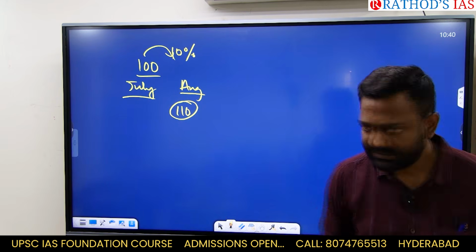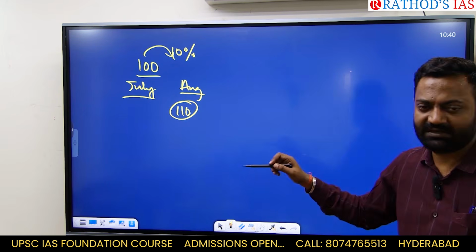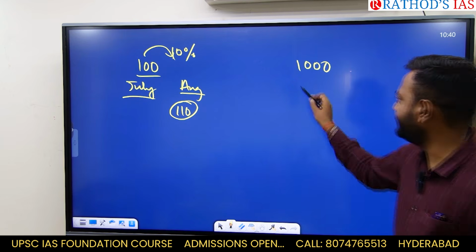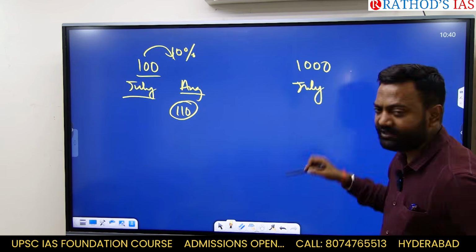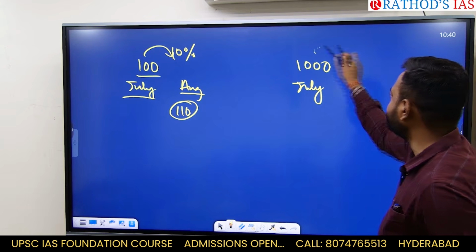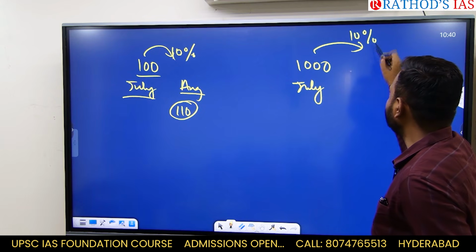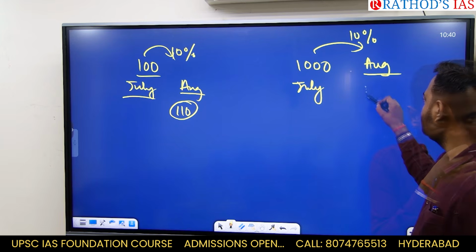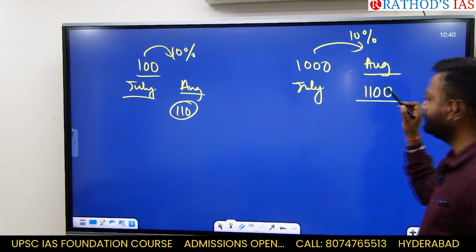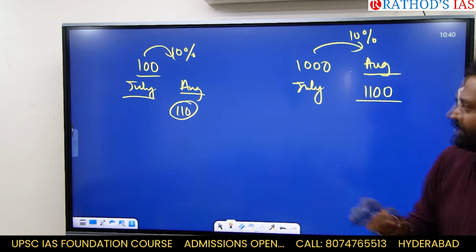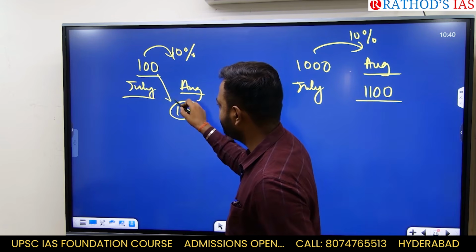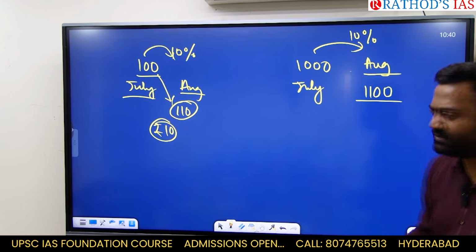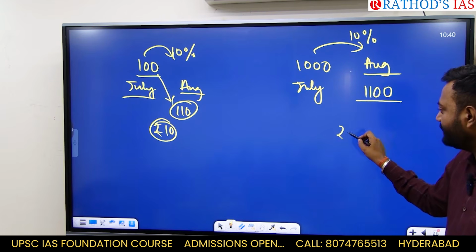Right. Let us suppose the salary of someone is 1000 rupees in the month of July. He also gets the same hike, 10%. What is his salary in the month of August? How much? What is the absolute change here? 10 rupees. What is the absolute change here? 100 rupees.